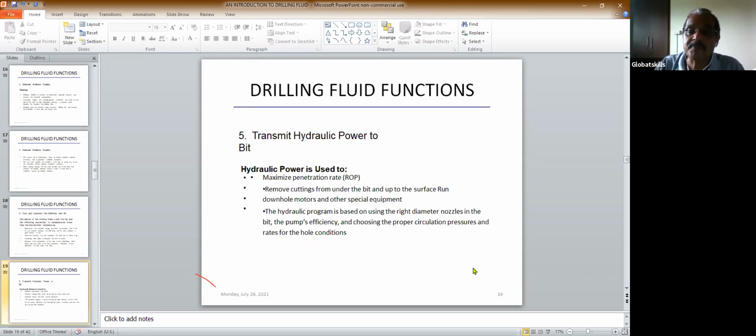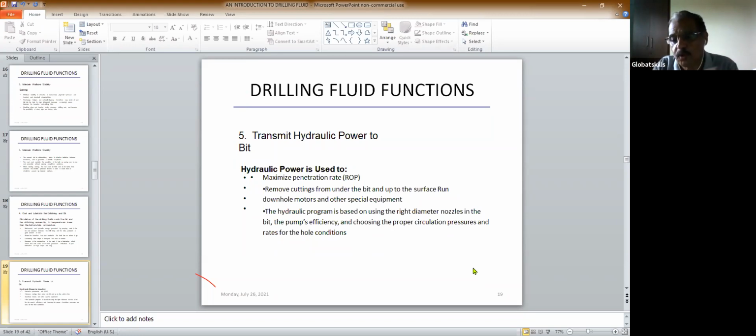Now the hydraulic program is based on using the right diameter nozzle, that is the nozzle of the bit, pump efficiency, and choosing proper circulation pressures and rates for the hole conditions. So when you see the diagram of the bit in some of these lectures, we can know this thing. You see, this is a total package. So in one lecture, it's not possible to cover everything.